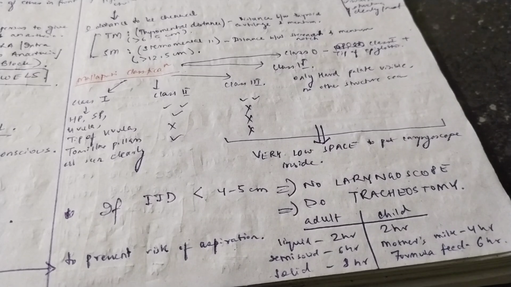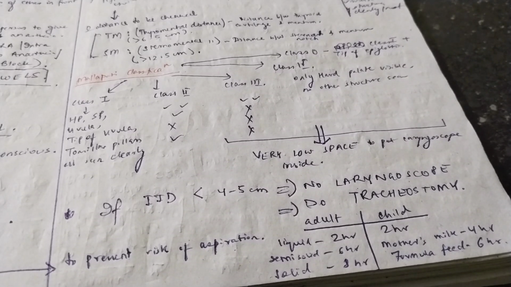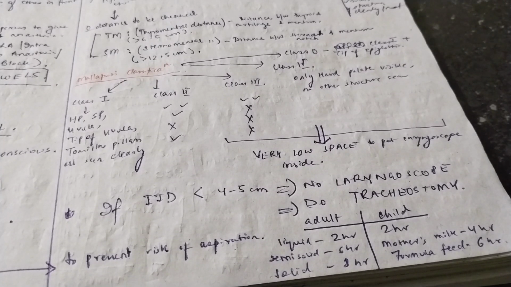Now, this was about the airway assessment. Now, we will move on to another thing, that is the fasting status. Now, hemoglobin part is clear, I hope. It has to be more than or equal to 10 if the patient is categorized as an anesthetic fit patient. For airway assessment, you have to check the Mallampati classification and you have to check the 3 distances which I told you, that is the interincisor distance, the sternomental distance, and the thyromental distance.